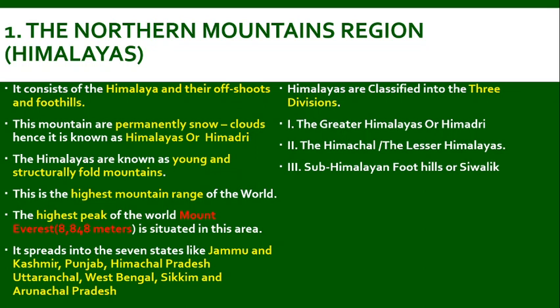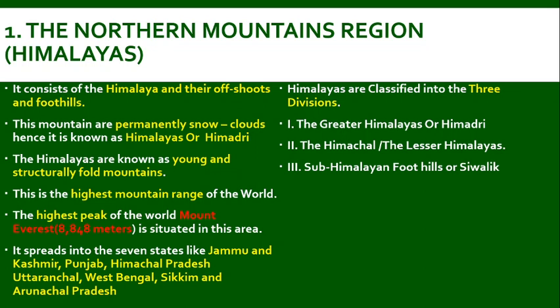The Himalayas are known as young and structurally folded mountains. The highest mountain peak of the world, Mount Everest, 8,848 meters, is situated in this Himalayan mountain region.